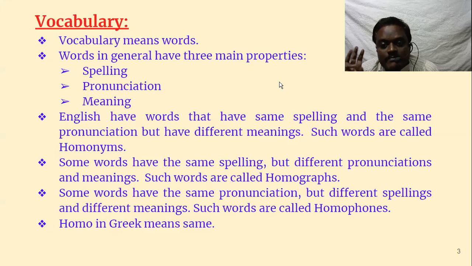If you have the same spelling, they are homographs. If you have the same spelling and the same pronunciation, they are called homonyms. Actually, homographs and homophones together are called homonyms. So homonyms can be divided into two types, that is homographs and homophones.